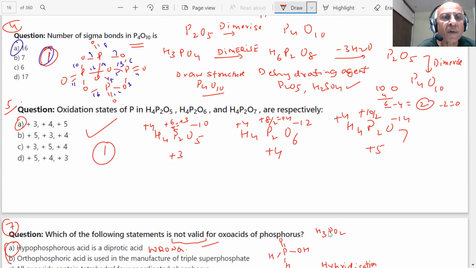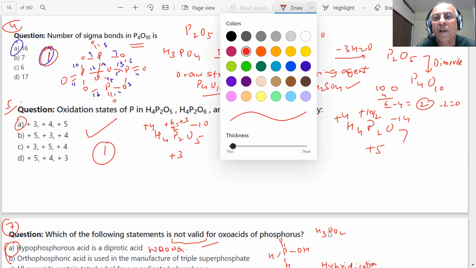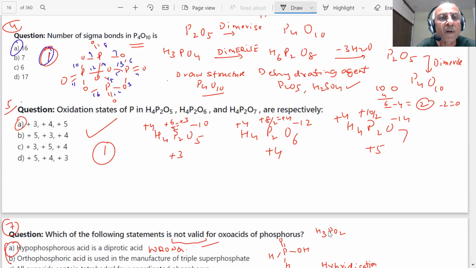This 4 phosphorus, how many are there? Total 6 oxygen atoms are bridging here. 1, 2, 3, 4, 5 and 6.